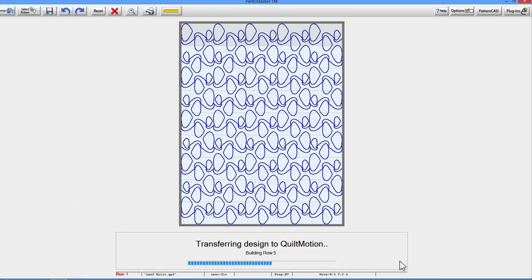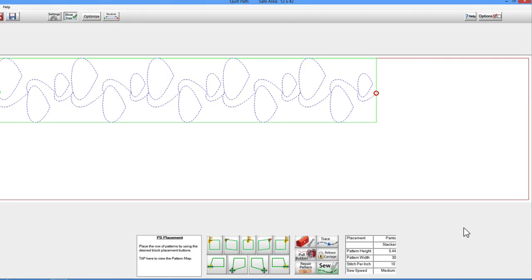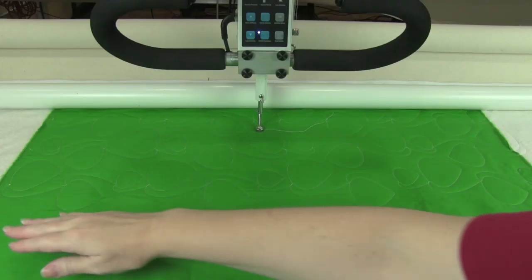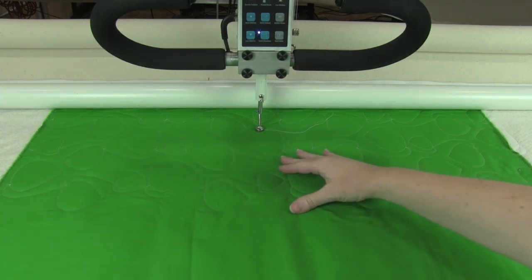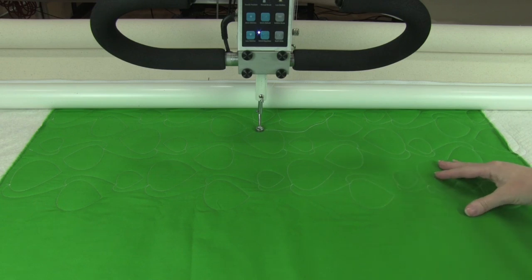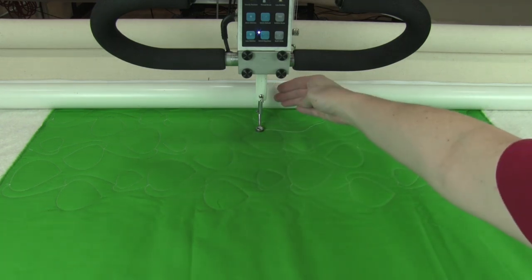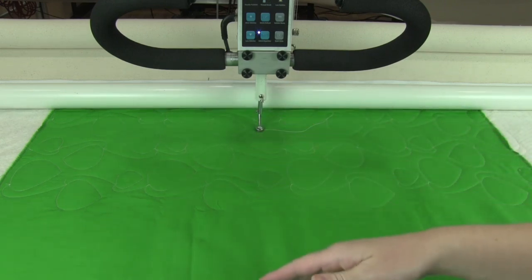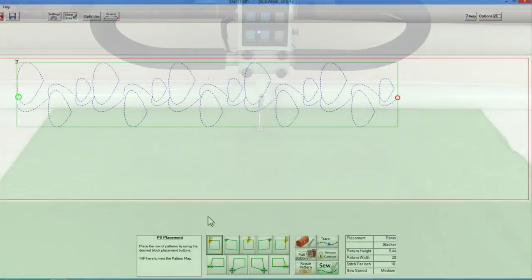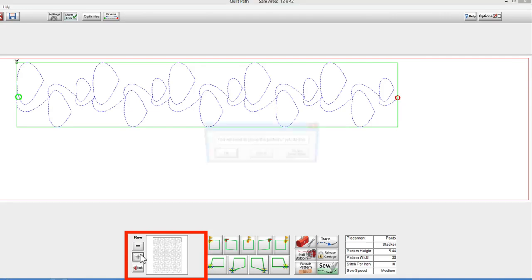Now we need to align Quilt Path to the existing line of stitching so it can begin where we left off. First, we want to position the quilt sandwich between our APQS quilting machine's bars so we can see all of the stitching from the row we'll be using as our reference. In this case, it is row 3. It is important that we can access all of the stitching area of the pattern we'll be using to realign. Open the pattern map screen and select row 3.